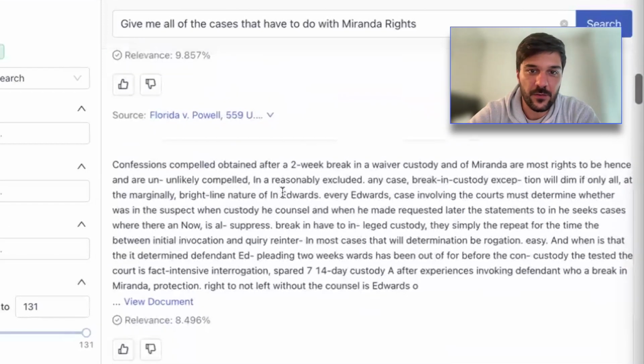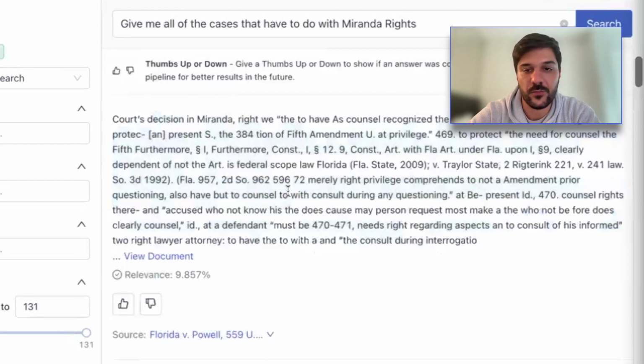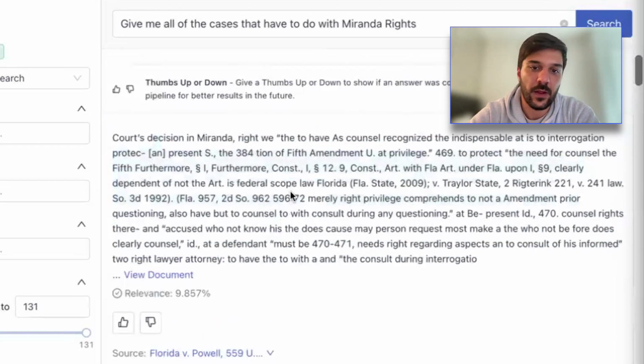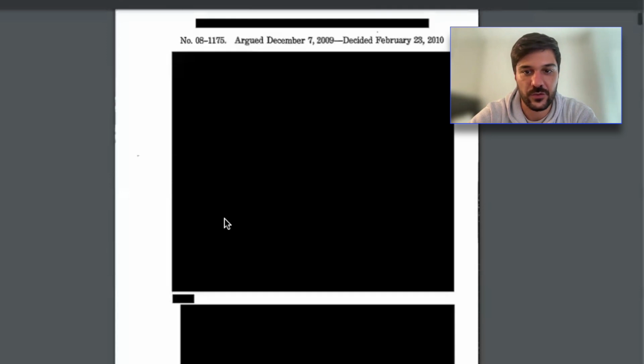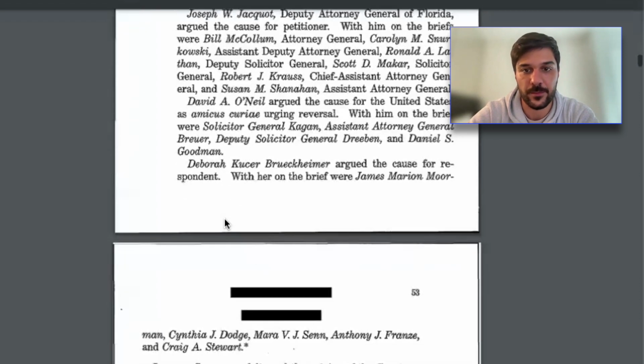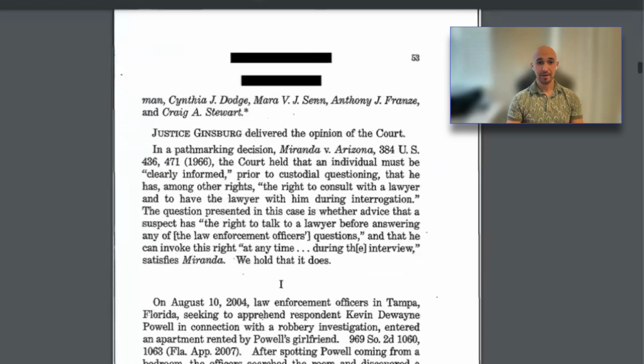And same idea here. As an end user, especially as I'm trying to test this pipeline, I can take a look at all of the results and give them a thumbs up or a thumbs down, which is reflected in the pipeline in terms of the feedback. And then, of course, exactly what you're doing here, we can click into the underlying document. Got it. Okay, awesome. Well, that was easy.